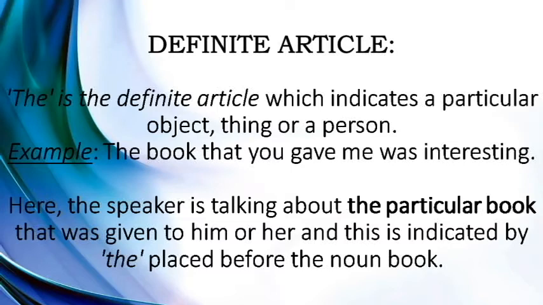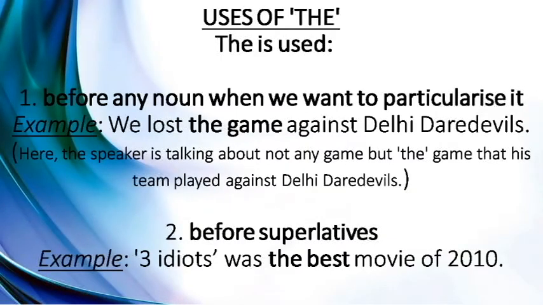The is the definite article because it tells us something about a particular person, thing, or object. For example, the book that you gave me was interesting. In this sentence, I'm particularly talking about a book which was given to me by someone and that was very interesting. The uses of the.